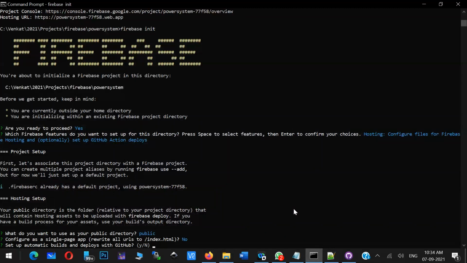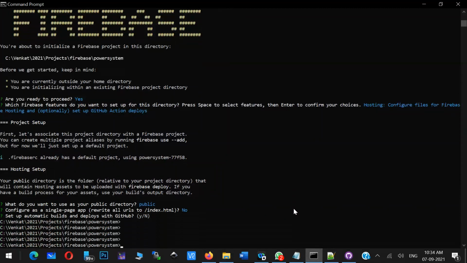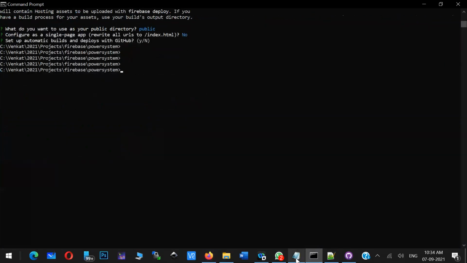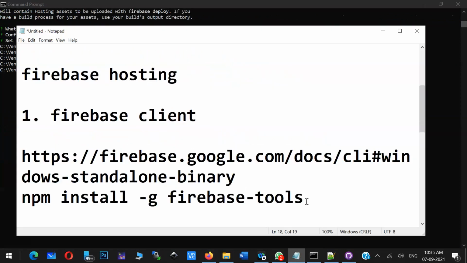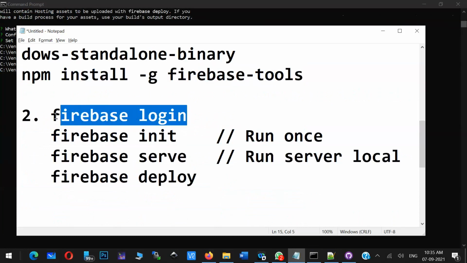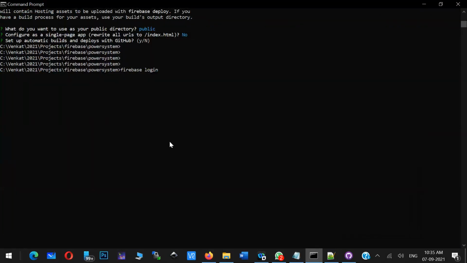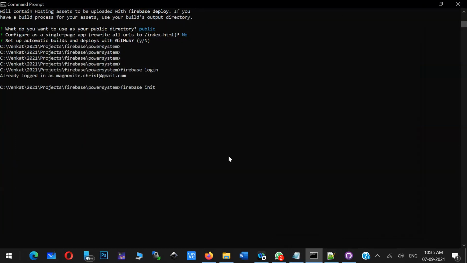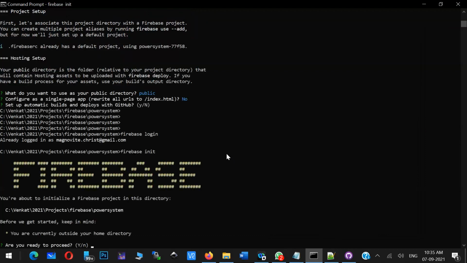Now I just went to that particular folder and I want to do the deployment. So first thing you have to do is install the Firebase tool. Then you log into this Firebase tool by giving Firebase login. It will log into one of your accounts, and then you run the Firebase init command. Firebase init basically initializes everything.